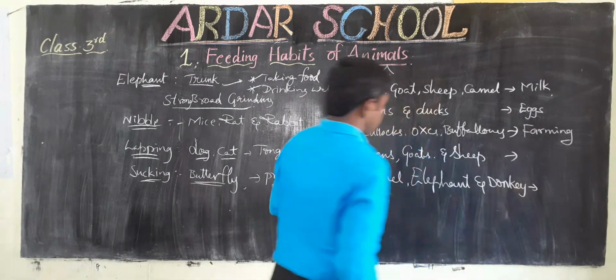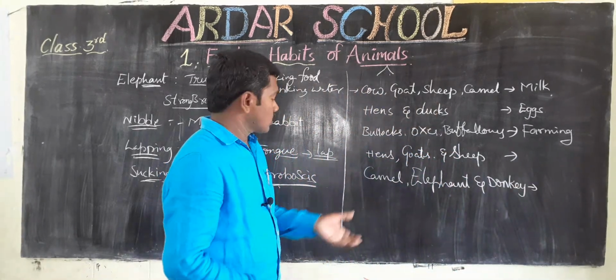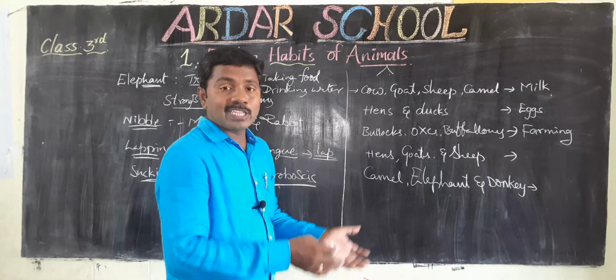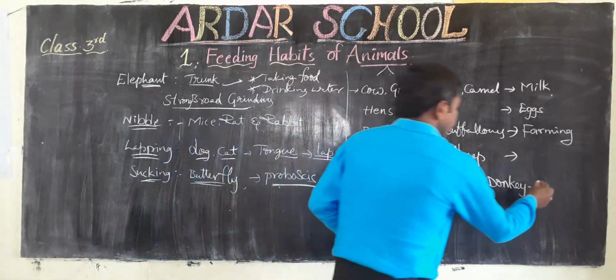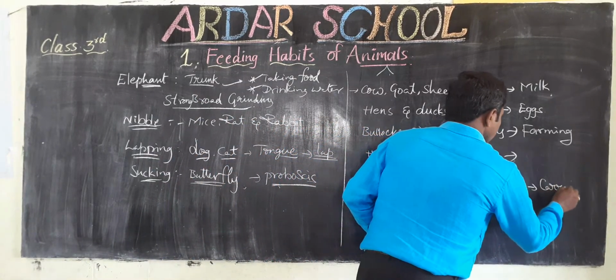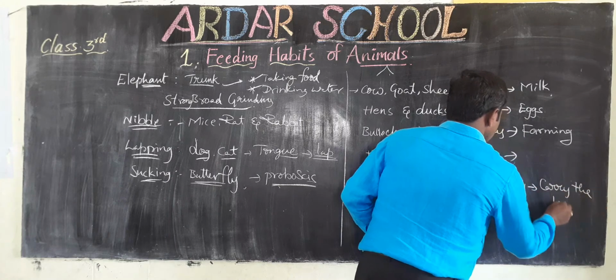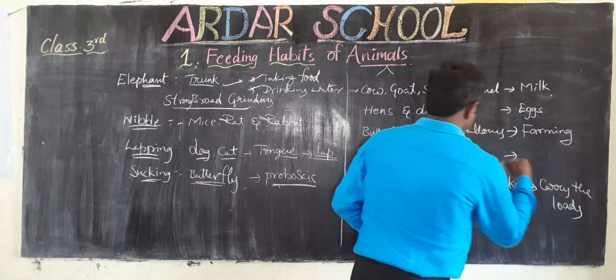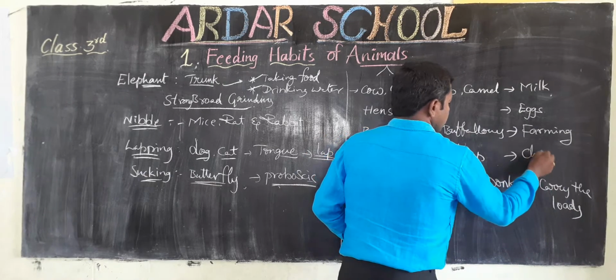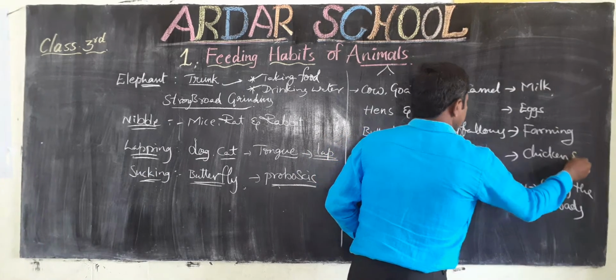Why do we domesticate these animals? These carry the loads.